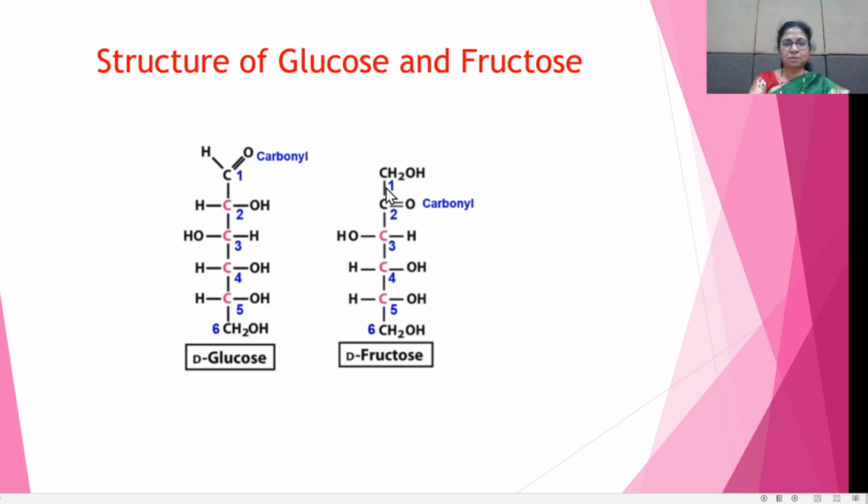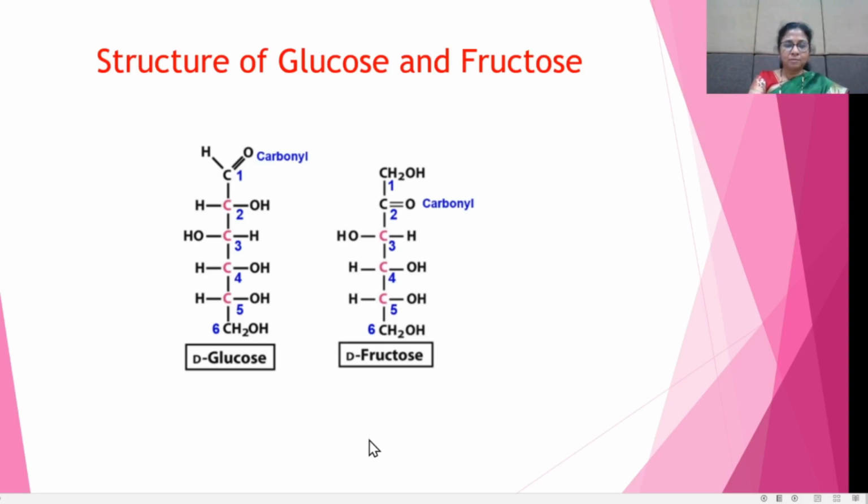And in fructose, there are also 6 carbon atoms, and how many OH groups? There are 1, 2, 3, 4 and 5 OH groups. Out of these 5 OH groups, 2 are primary alcoholic groups and 3 are secondary alcoholic groups, and 1 is the ketone group. This carbonyl group is the ketone group. That means fructose contains 2 primary alcoholic groups, 3 secondary alcoholic groups, and 1 carbonyl group.